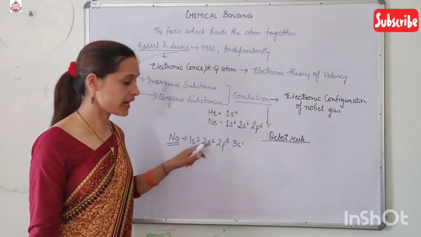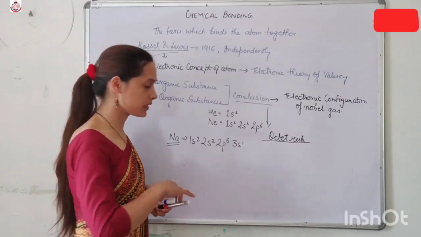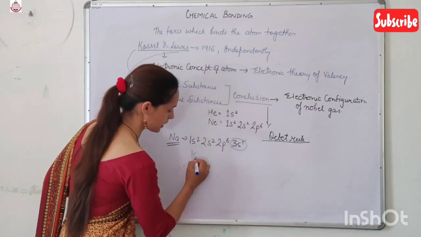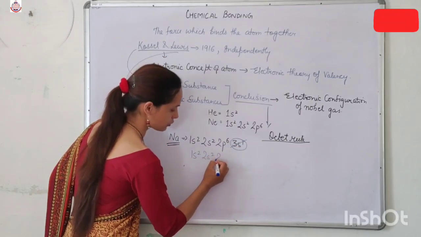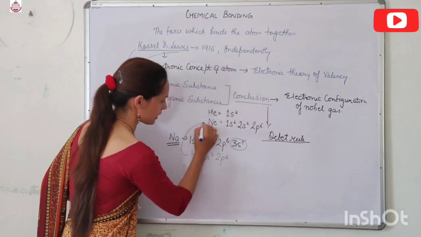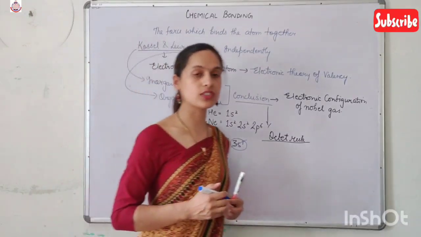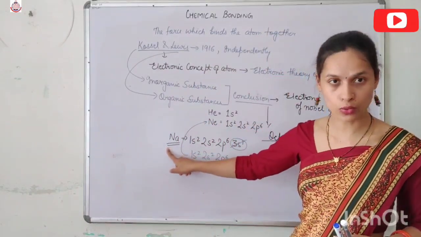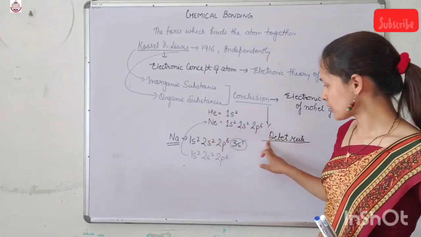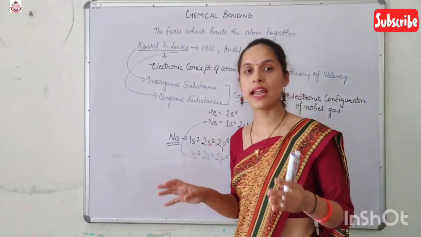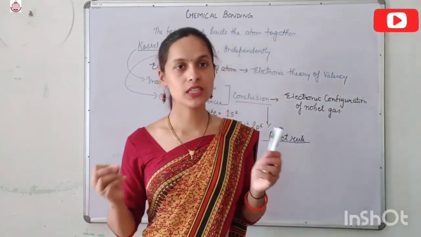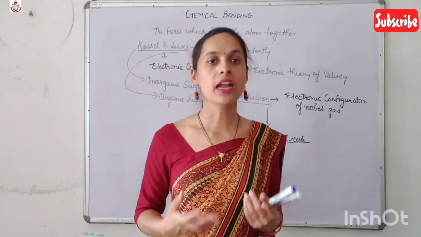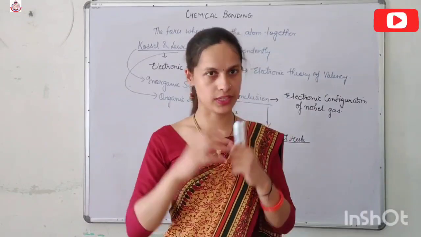So sodium tries to remove the electron from the 3s so that its configuration becomes 1s2, 2s2, 2p6, which is equal to the configuration of neon, the nearest noble gas to sodium. So what is the octet rule? That atoms combine with each other to complete their octet or duplet and to acquire the nearest noble gas configuration.